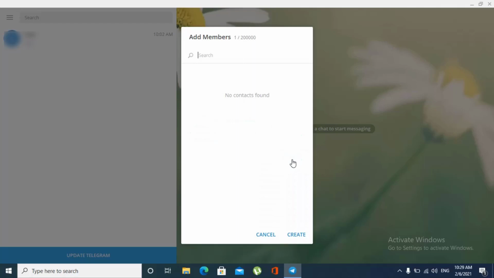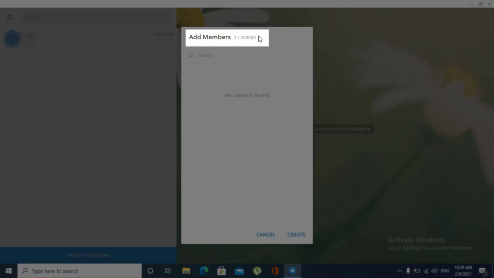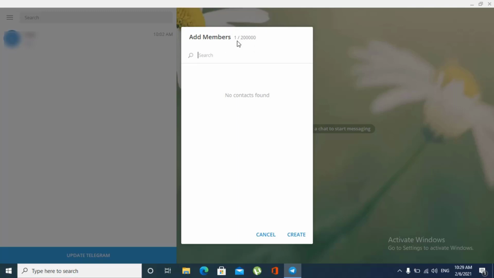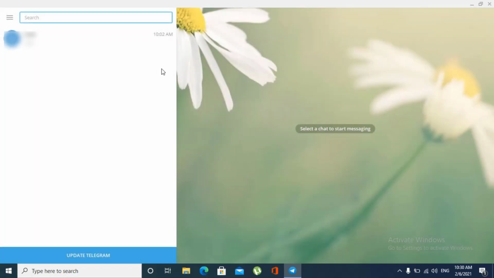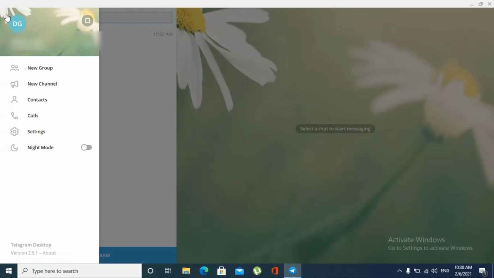Okay, next. Now I want you to focus here. You should be looking at this number. This number is 2 lakh, which means that I can add up to 2 lakh members in my group. And in WhatsApp, the limit is, I guess, 250 or 260 maximum. We can add only that many members. So this is one of the biggest advantages of Telegram. Okay, I'll create the group later. In fact, we have our own group.